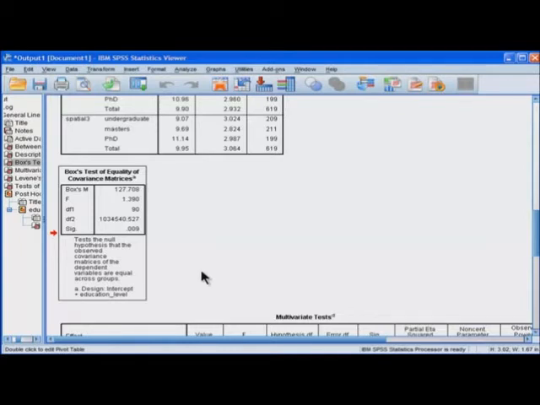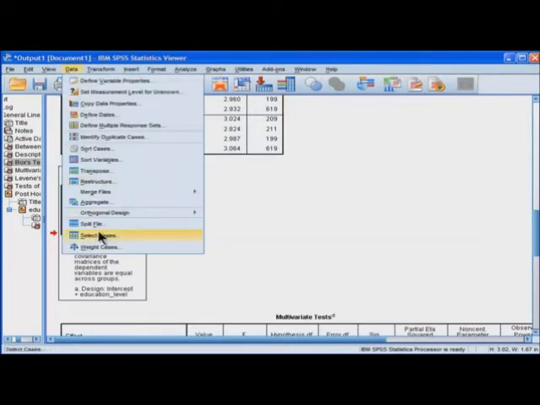Now, this test is very sensitive to non-normal distributions, and it's sensitive to sample size. In my opinion, I probably wouldn't even use it at all. Another way to get a feel for whether you've got equality of covariance matrices is to actually estimate the covariances amongst your dependent variables and split it across your 3 groups.